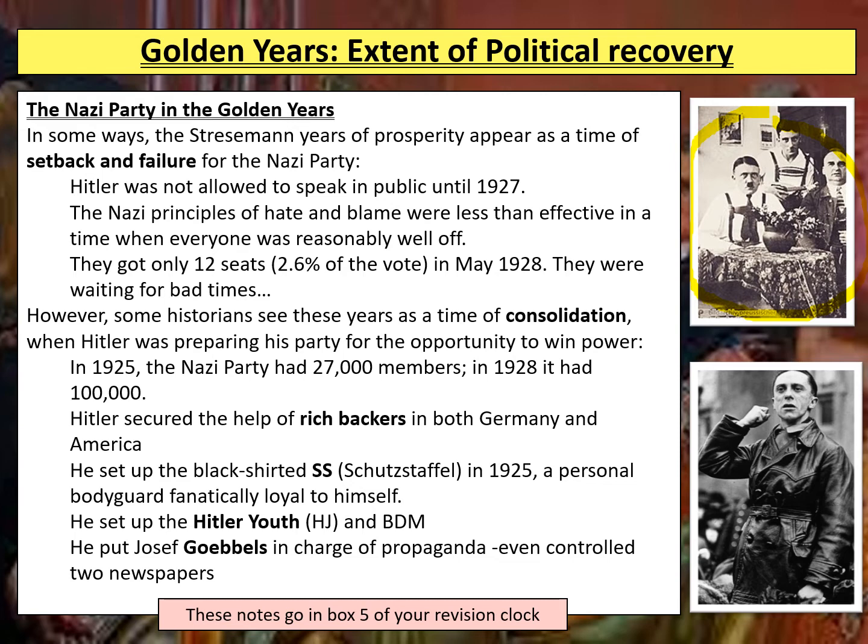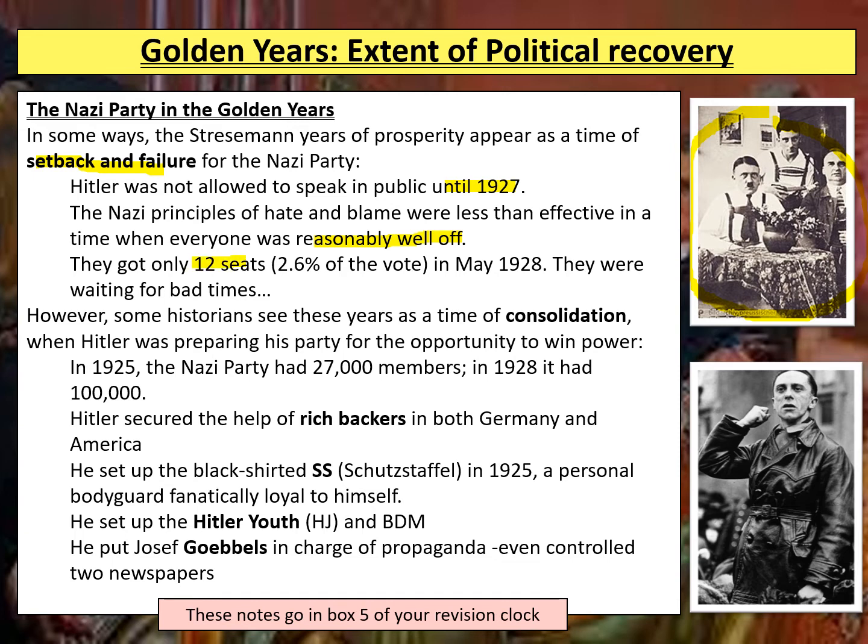Now, some historians see the Stresemann years, the so-called golden years, as a time of setback and failure for the Nazi Party. And there are some negatives for them in this period. For instance, Hitler was not allowed to speak in public until the year 1927, and also people weren't really listening to the Nazi ideas of hate and blame, because when people were better off in terms of the economy, they found those messages less appealing. As a result, the Nazis only got 12 seats in the 1928 elections.